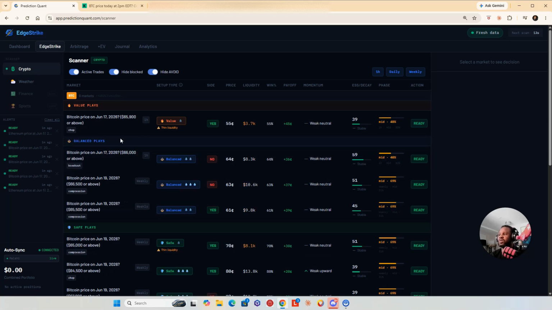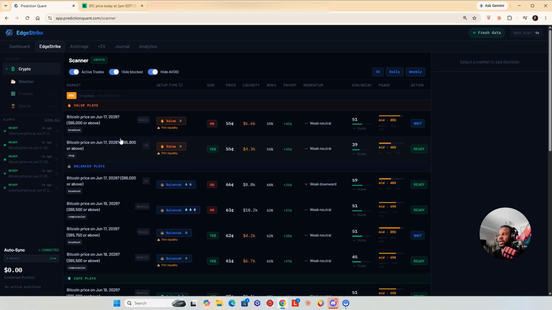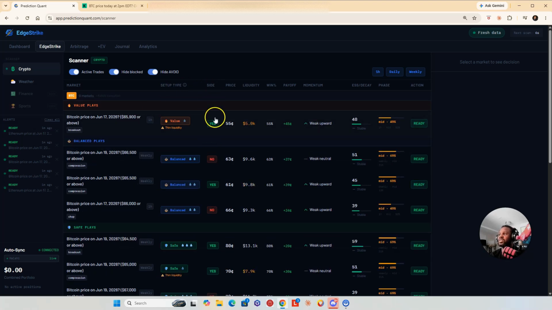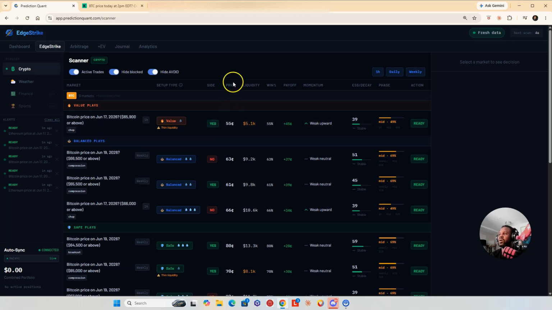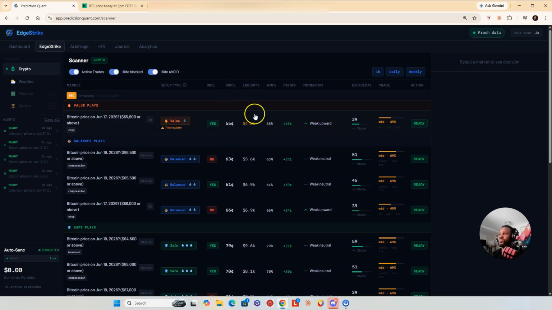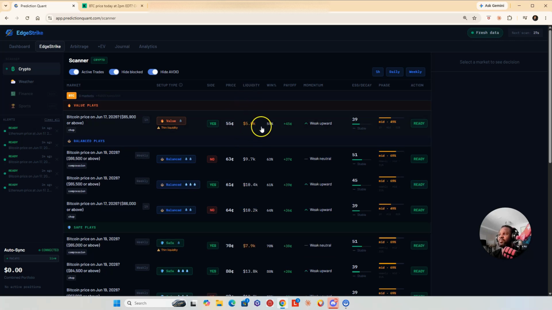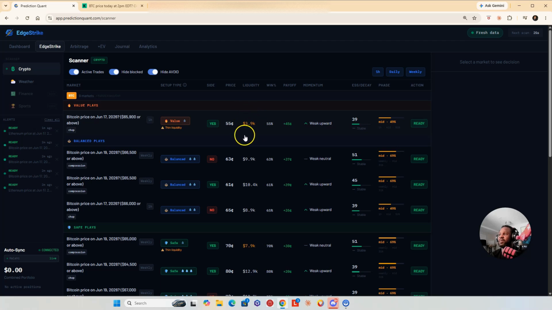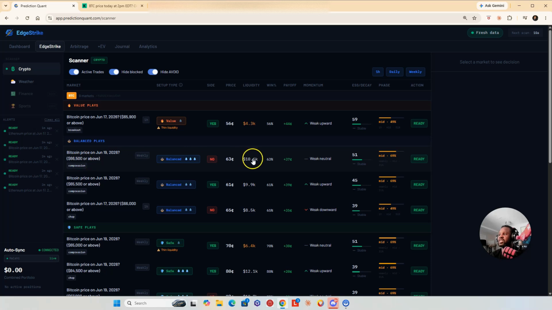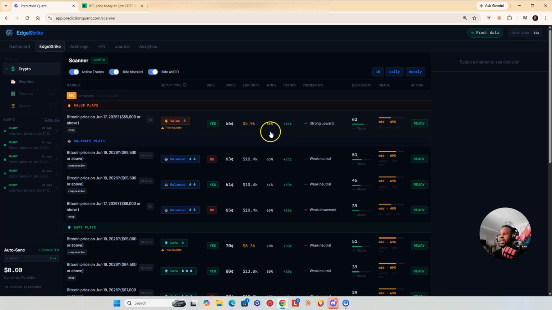So there's three different ways you can enter the market, strictly depending upon what type of trader you are. Side is going to tell us what side of the trade to go with, either yes or no. Price and liquidity: price is just the price of that contract that it's trading at. Liquidity is how much money is in that market for that particular contract. So 65.9 has about $4,000 in that contract. This one here, 66.5, has over $10,000 in that contract. So plenty of room to get in and out.